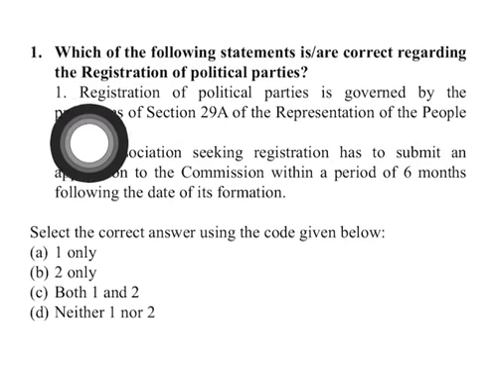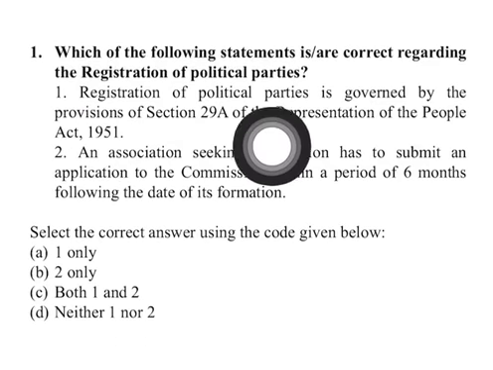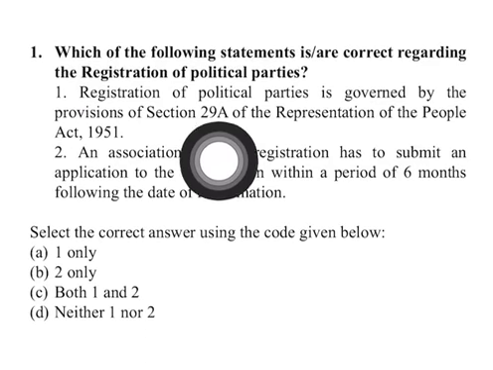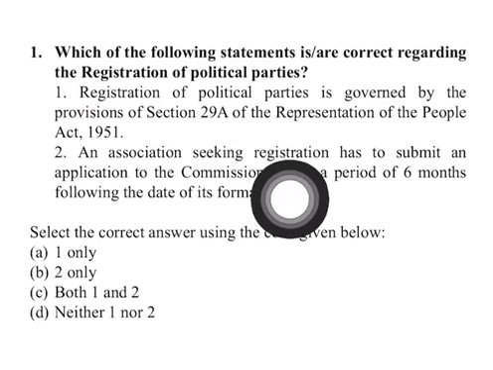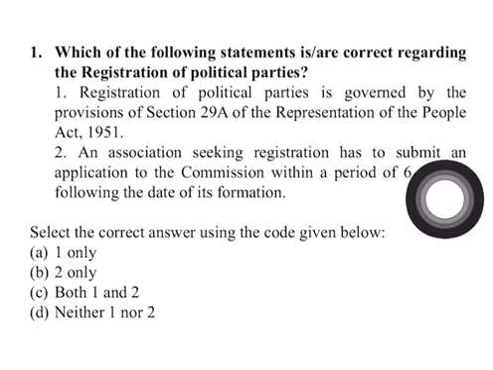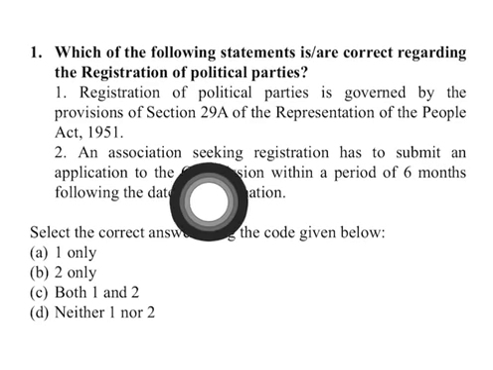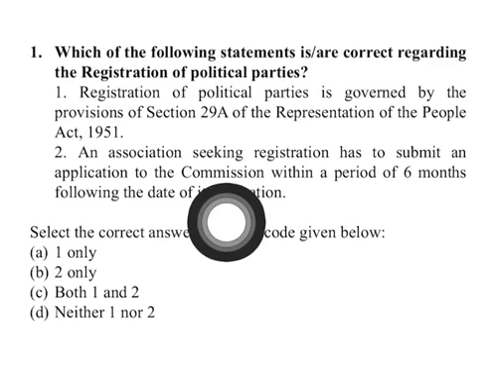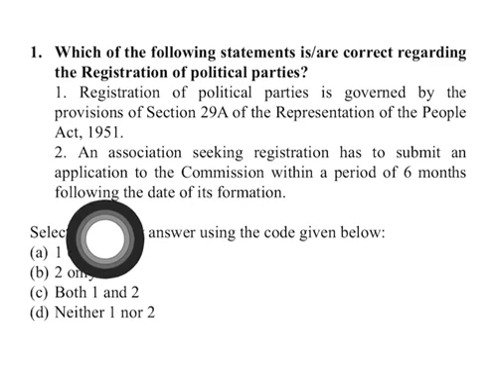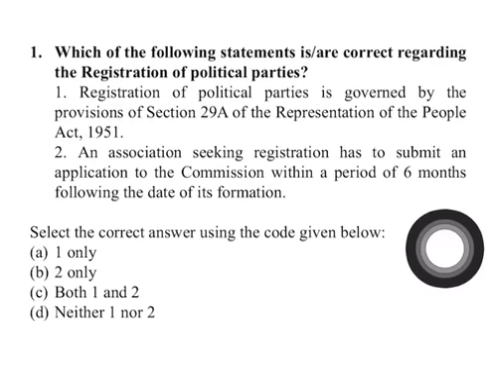The first statement says, registration of political parties is governed by the provisions of Section 29A of Representation of People Act 1951. So this is factually correct because Section 29A speaks about all the detailed provisions and procedure with respect to registration of political party in our country. Fine. The second statement says, an association seeking registration has to submit an application to the Commission within a period of 6 months following the date of its formation. So this is factually incorrect because the time limit for registration is not 6 months but it is 30 days. So statement 2 is wrong. So option A will be the correct answer here.